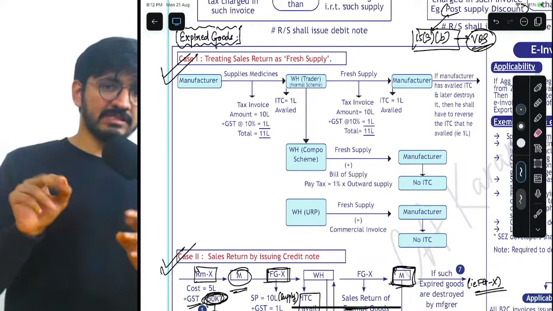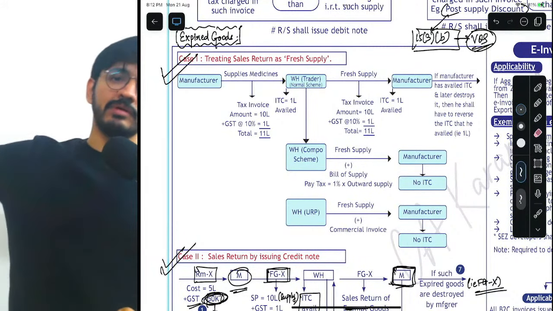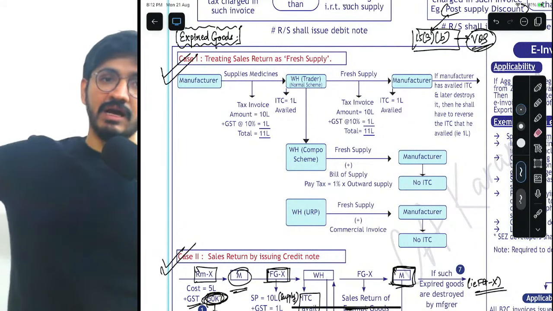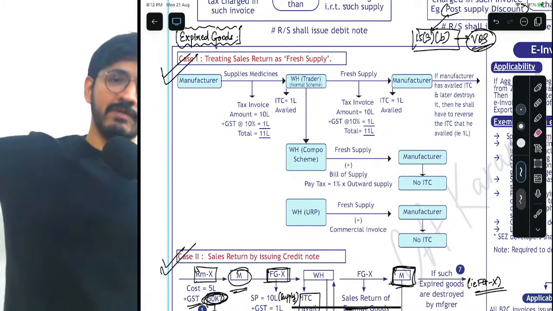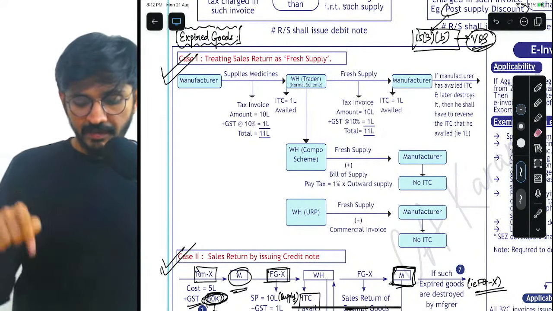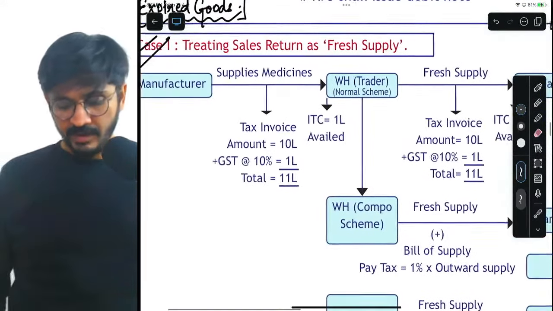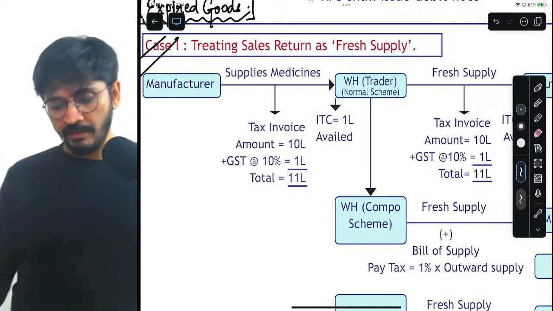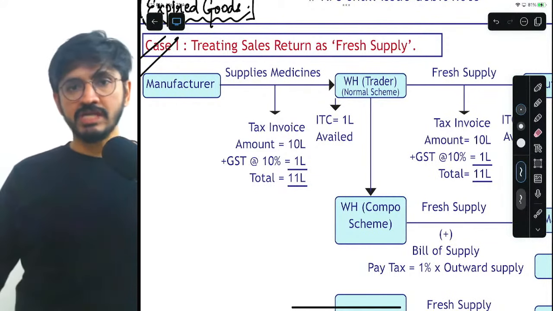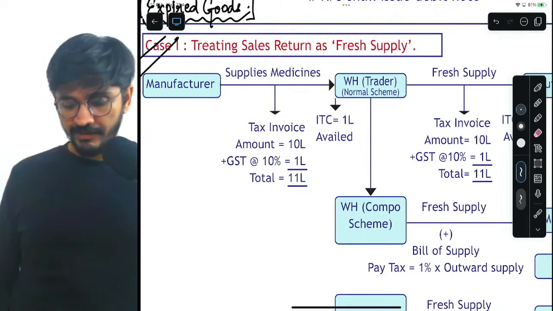And you will do this only when you have missed the deadline of credit note. When you miss the deadline of credit note, that is 30th November of next year or annual return, whichever is earlier, that is the time we will resort to this case. Where what is happening? Let's check. Manufacturer again supplies medicines, bills wholesaler, issues tax invoice, levies GST, 10 lakh, 1 lakh, 11 lakh.